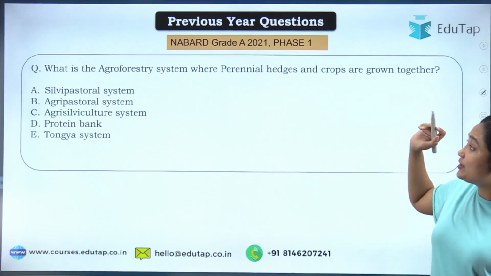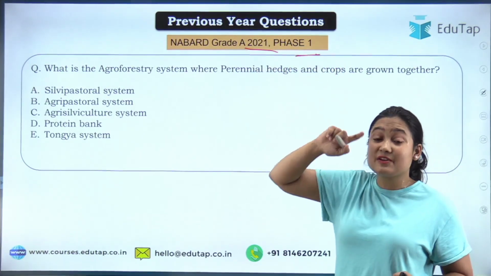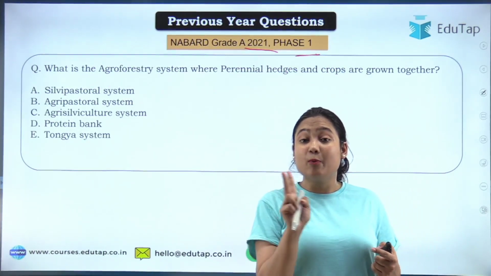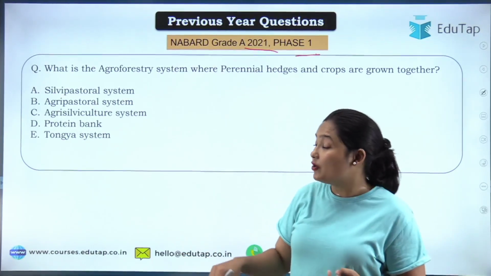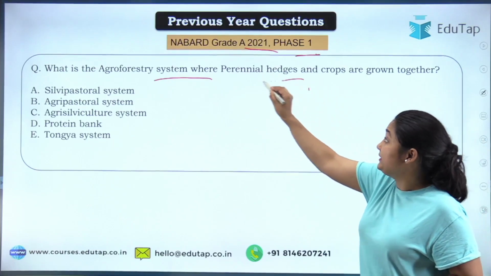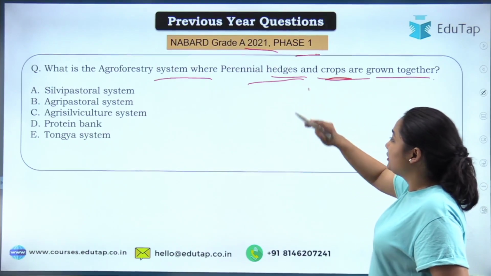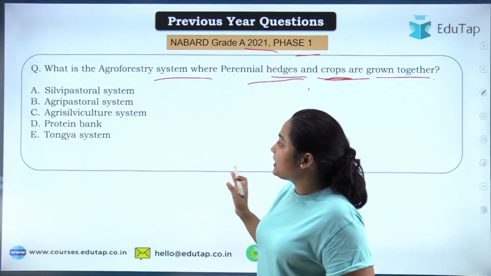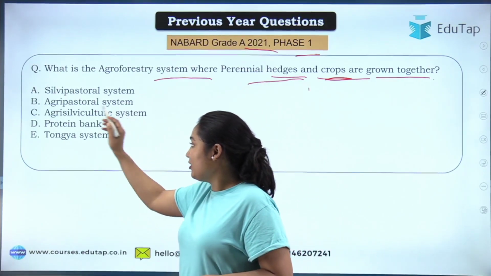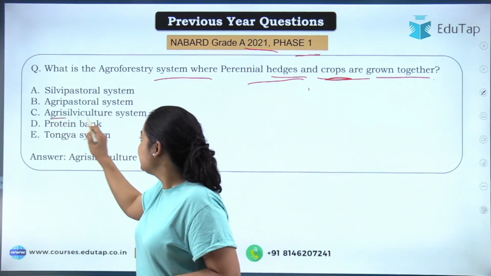Talking about the next question, again a similar one came in 2021 in phase 1. So this part of the course is important for both phases, phase 1 and phase 2. The question was, what is the agroforestry system where perennial hedge crops are grown together? So we are growing hedges and we are growing crops together. Your options are silvopastoral culture, agripastoral culture, agrisilviculture, protein bank, or Tongia system. Of course your correct answer will be agrisilviculture.